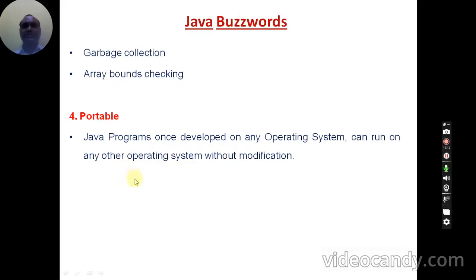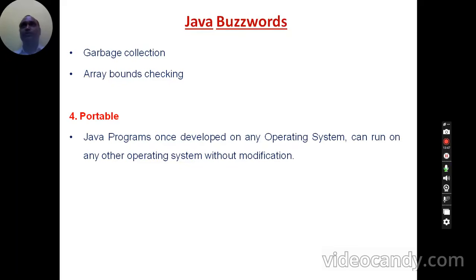The meaning of this is, if you have developed a program on one particular operating system like Windows, the same program you can take and execute on a different operating system like Linux or Macintosh, Mac OS. There is no problem, without doing even minor modifications to your program. Whatever you have developed on Windows, the same program you can take onto Linux and execute your Java program there. But with C and C++ it is not possible.